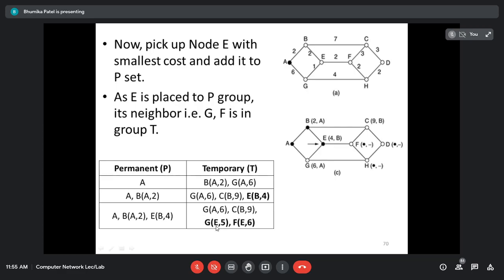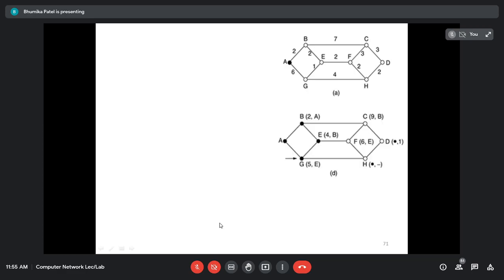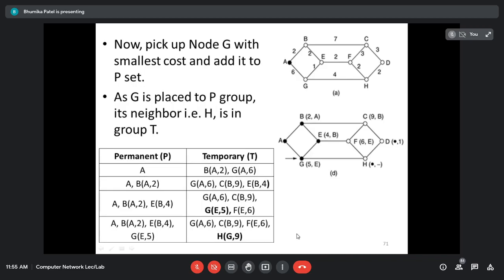Out of these, G, E, 5 has less distance, so we will put it in permanent, and all the rest in temporary, right? Now as we have added G into the permanent, consider G's neighboring nodes. G's neighboring nodes are E and H, right? So E has already come into permanent, no need to consider, only consider H. So it is 4 plus 5, it is 9, right? So G, 9 will come in H.